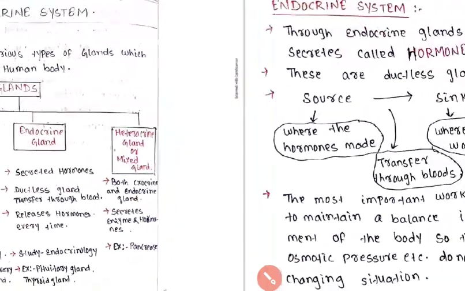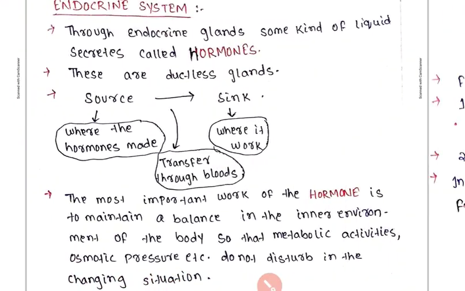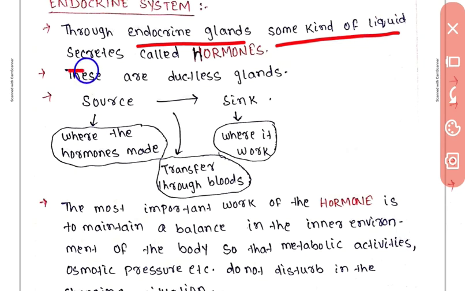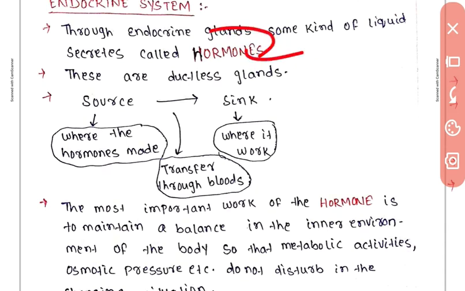So, next is our topic, that is endocrine system. So, through endocrine glands, some kind of liquid is secreted that is called hormone. As we learned before, endocrine gland secretes hormone.